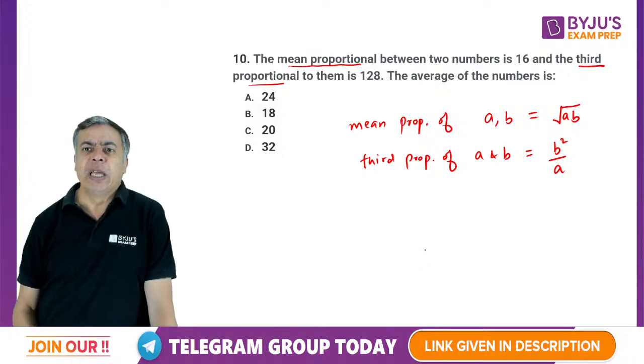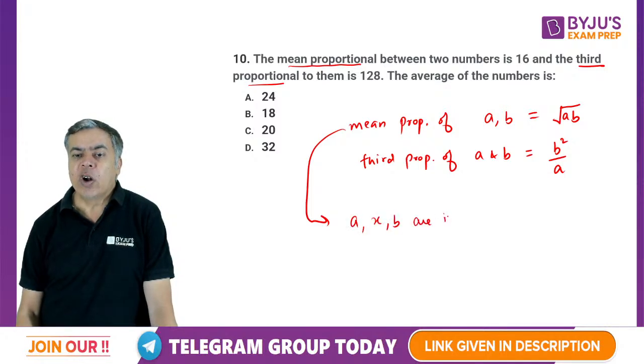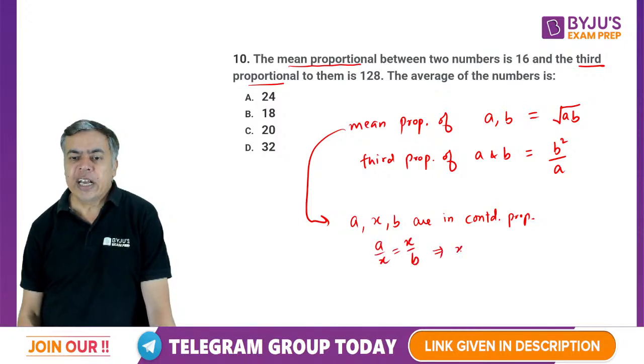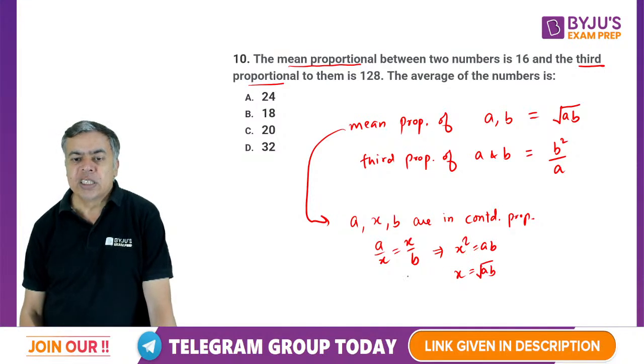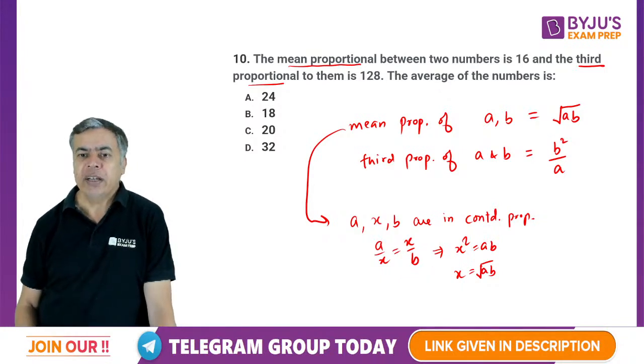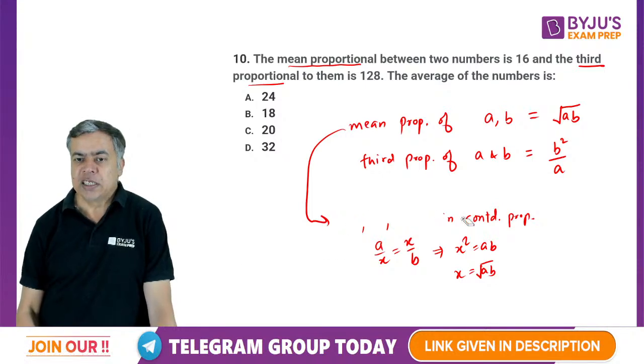Actually, the meaning of mean proportion is that A, X and B are in continued proportion. That means A by X equal to X by B. Hence, you will get X square equal to AB or X equal to root AB. This X is your geometric mean as well as mean proportion. Okay, and let's talk about third proportion also. I'm erasing this.